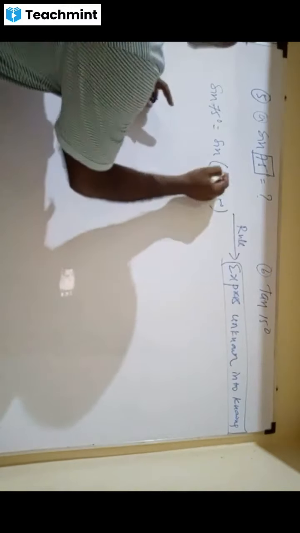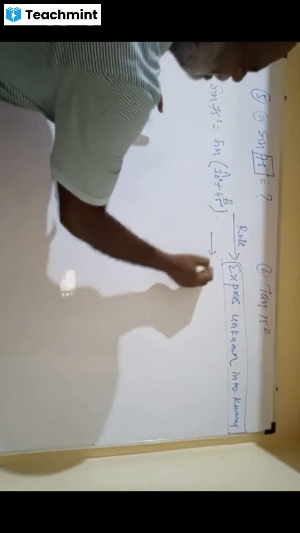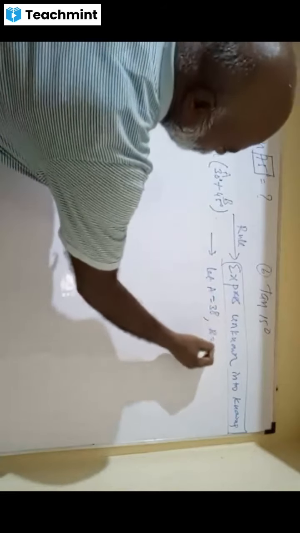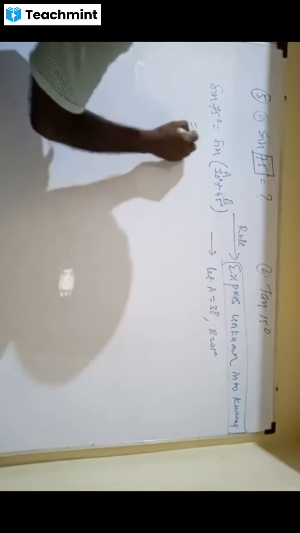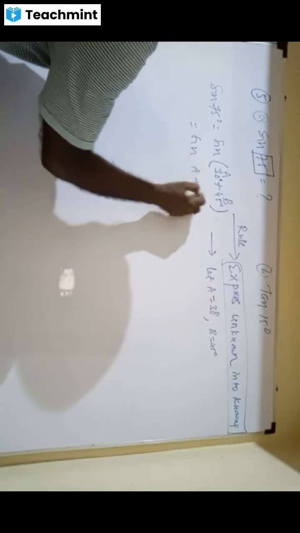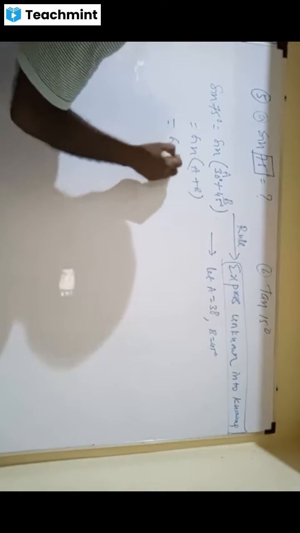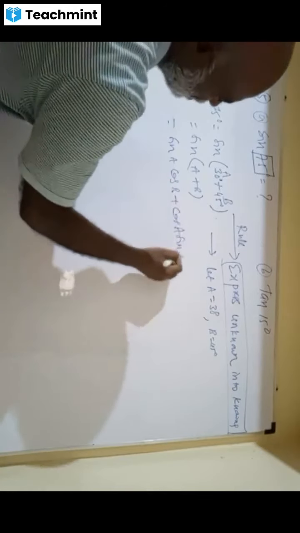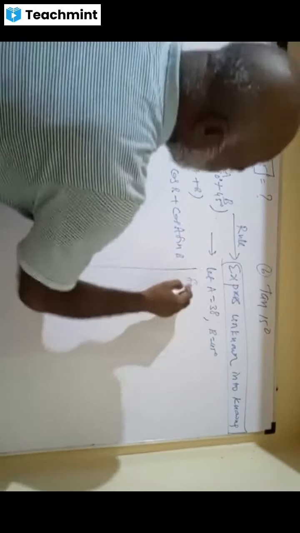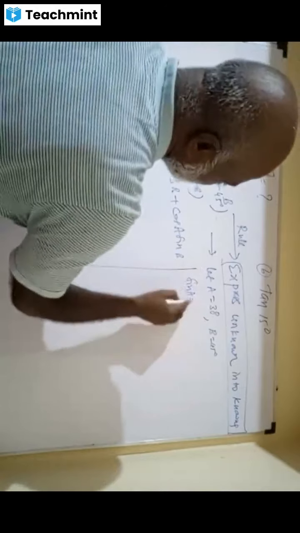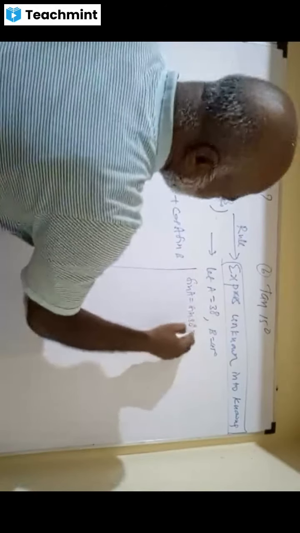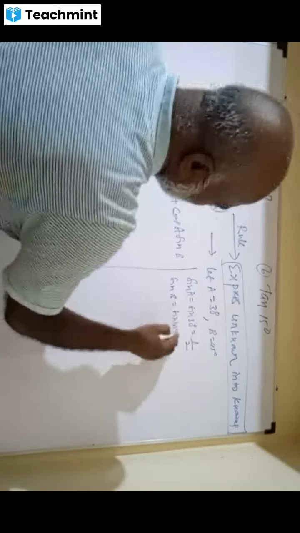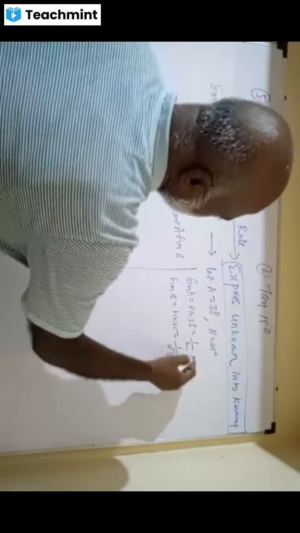And I can say this is A and B. Let A equal to 30 degrees and B equal to 45 degrees. It becomes sin of A plus B. Sin of A plus B is sin A cos B plus cos A sin B. What is sin A? Sin 30, that is 1 by 2. Sin B is sin 45, that is 1 by root 2.